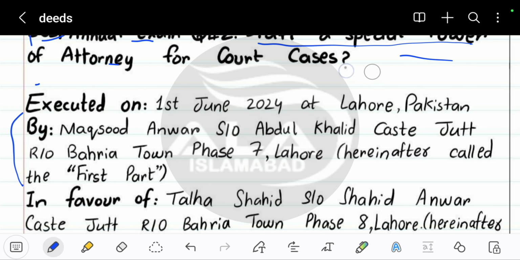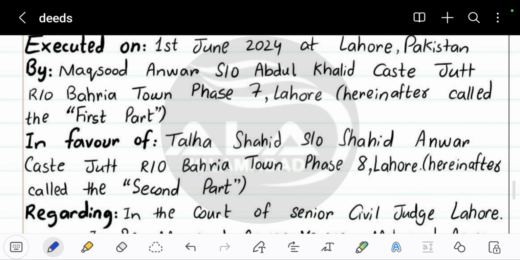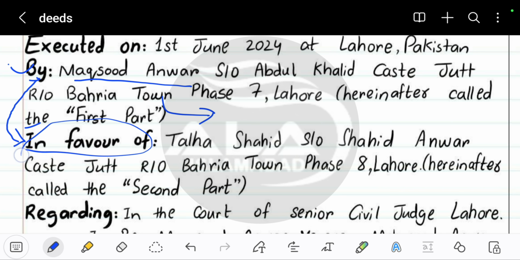So I'm going to start the deed now. In favor of. So what's the difference between by and in favor? By means the person who wants that the other person should manage his property or any kind of affairs. So this person is making this power of attorney for another person, because this other person is going to manage his property or any kind of a business he wants to. In this way, this person is going to give him the power of attorney in order to manage his businesses or any kind of a property he can't manage.